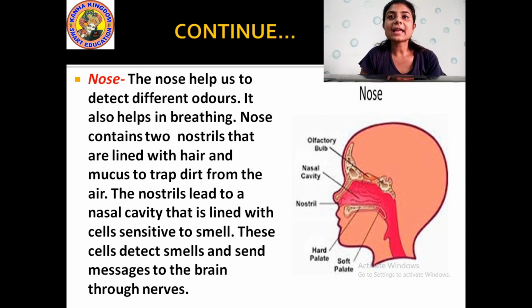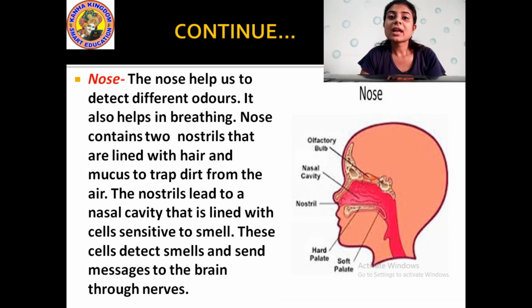And the nostrils lead to the nasal cavity, and there is a nasal cavity inside the nostril. This nasal cavity leads here. And it is connected with the sensitive nerves which help us to detect the smell that we detect around. When we smell a flower, we get a sweet smell of the flower. When we stand nearby a drain or some dirty place, we get a pungent smell.